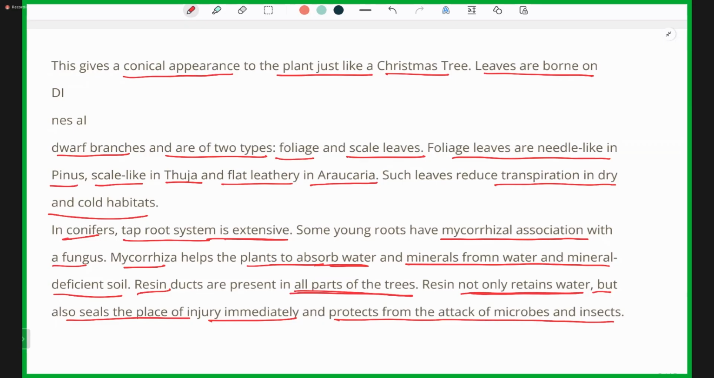Resin ducts are present in all parts of trees. Whenever there is an injury, this resin is going to cover that portion of injury and prevent the attack of microbes and insects into the plant. So it is actually an immune system or a barrier type of method which these gymnosperms exhibit.